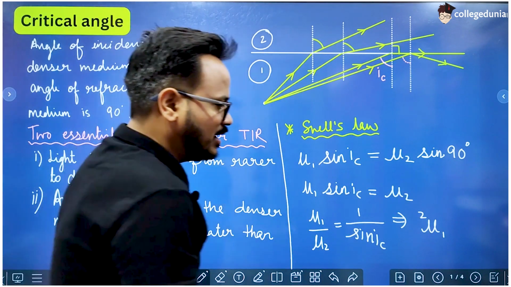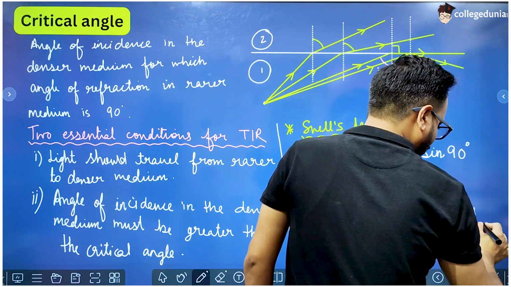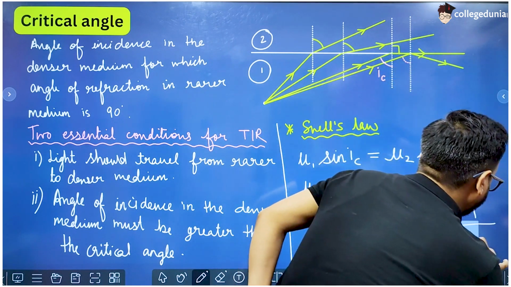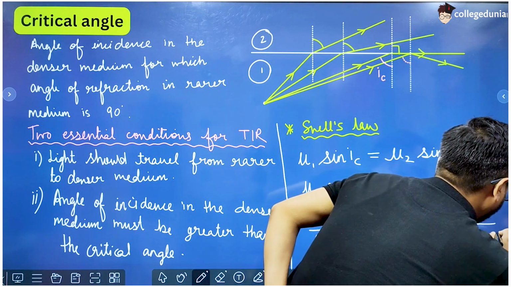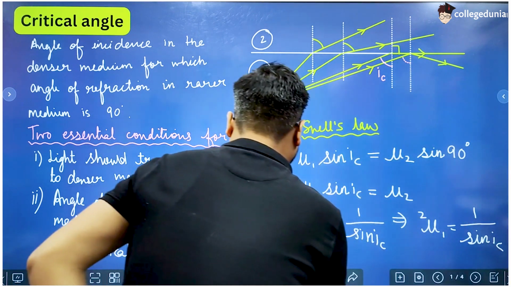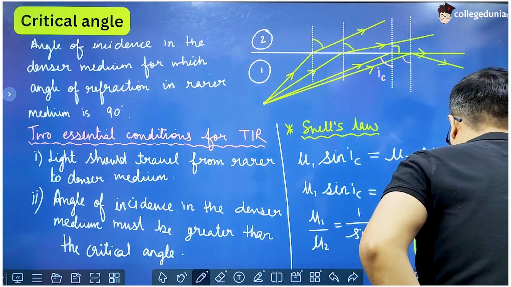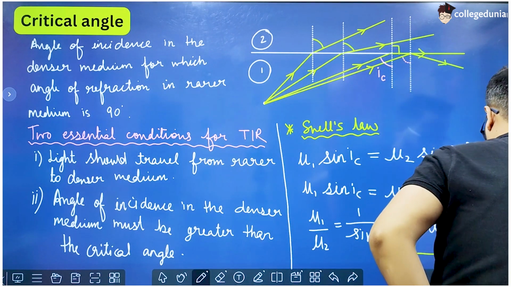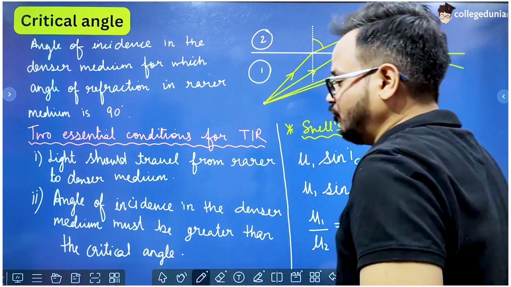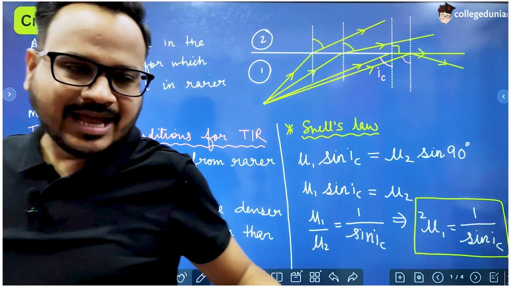So mu1 with respect to 2 is 1 upon sine of the critical angle. So this is the formula for critical angle.